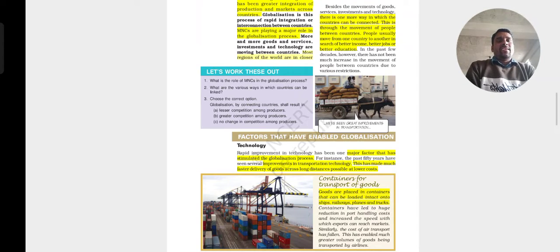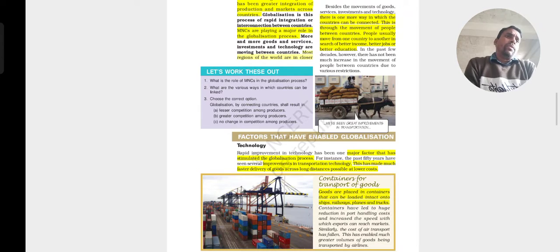Children, as we were discussing yesterday, what is globalization and how Chinese goods have been totally available in India. So today we start with a new topic. What are the factors that enabled globalization across the countries? Here we are going to study the main factors which are helping the globalization process.